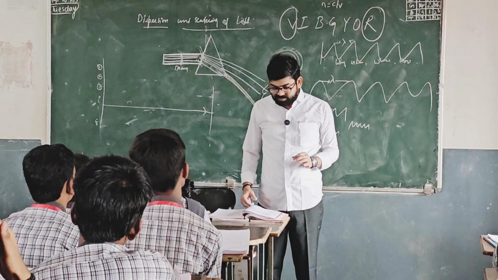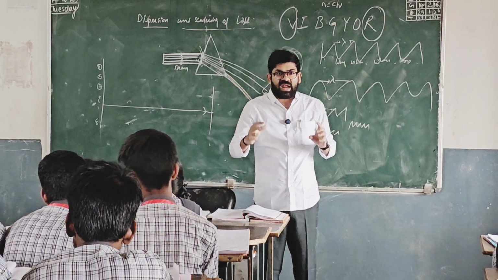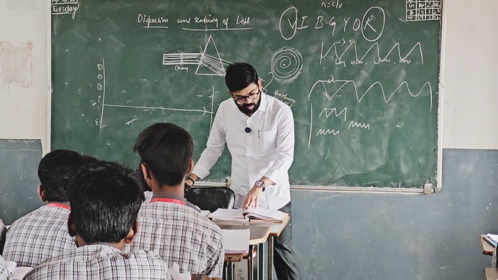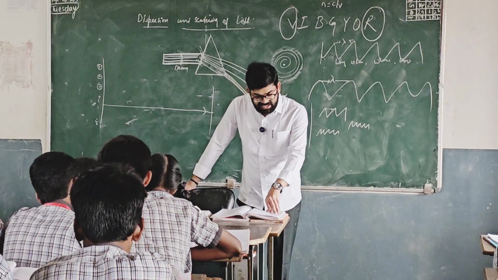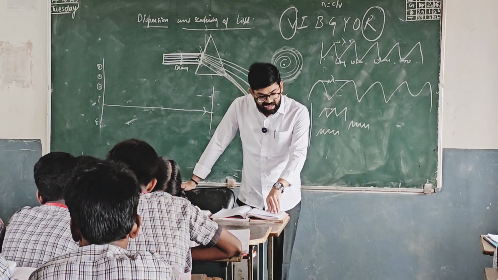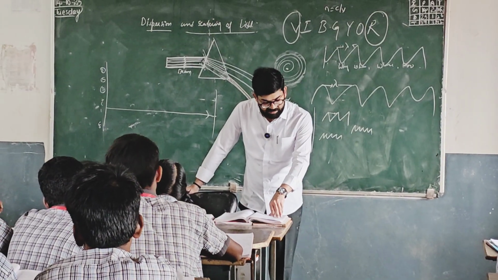Yes sir. So I will read that paragraph once again slowly. Try to understand each sentence, correlating with the diagram which is on the board. The reason lies in the fact that while the speed of the light is constant in vacuum for all colors, it depends on the wavelength of light when it passes through the medium.